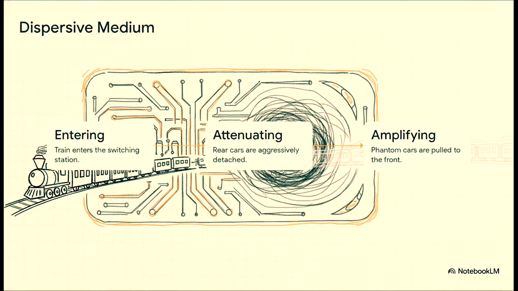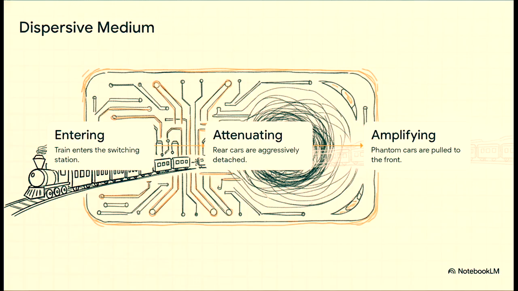Okay, so watch what happens when we run this train through a dispersive medium, kind of like that cesium gas chamber we talked about earlier. Imagine this medium as a highly complex switching station. When our frequency freight train rolls into the station, the medium selectively messes with it. It aggressively detaches the rear cars, basically tossing them into the darkness. In wave mechanics, that's the attenuation of the trailing edge.